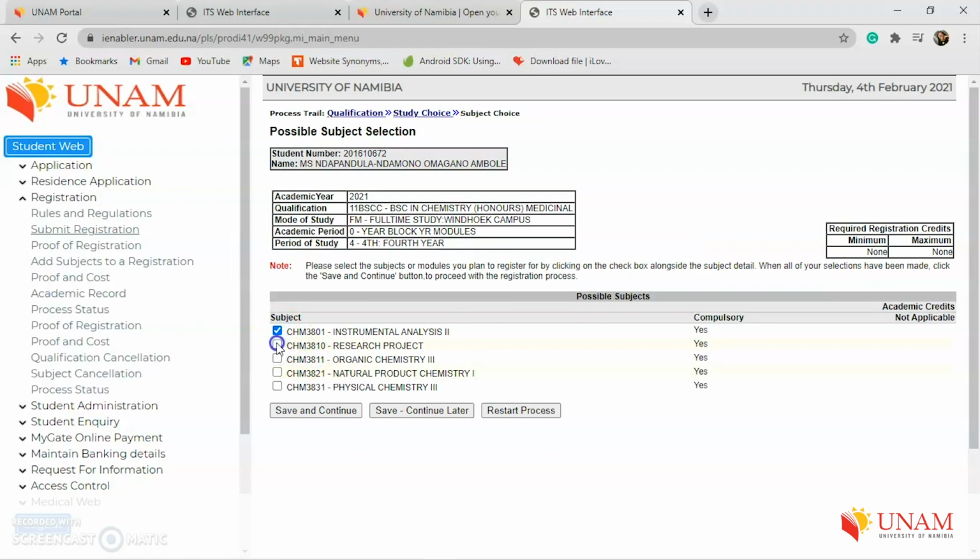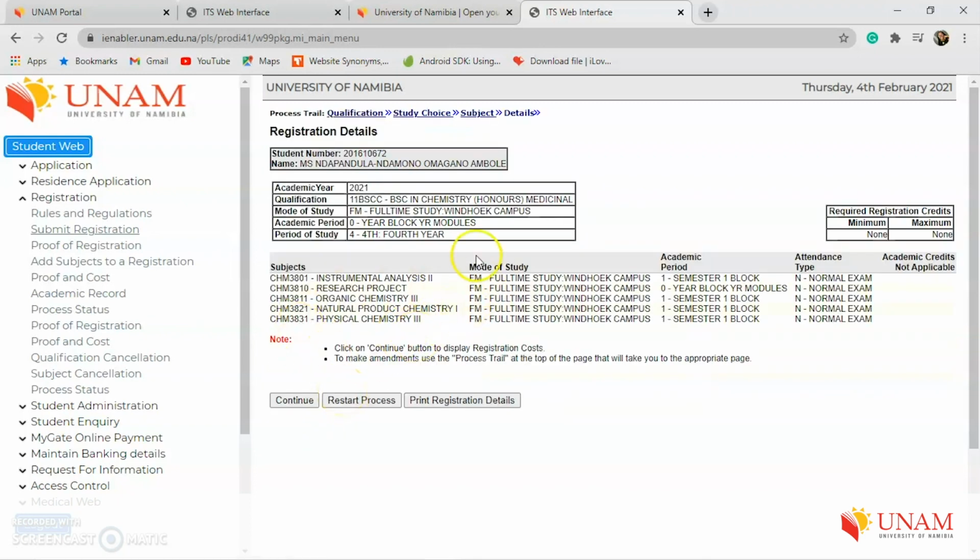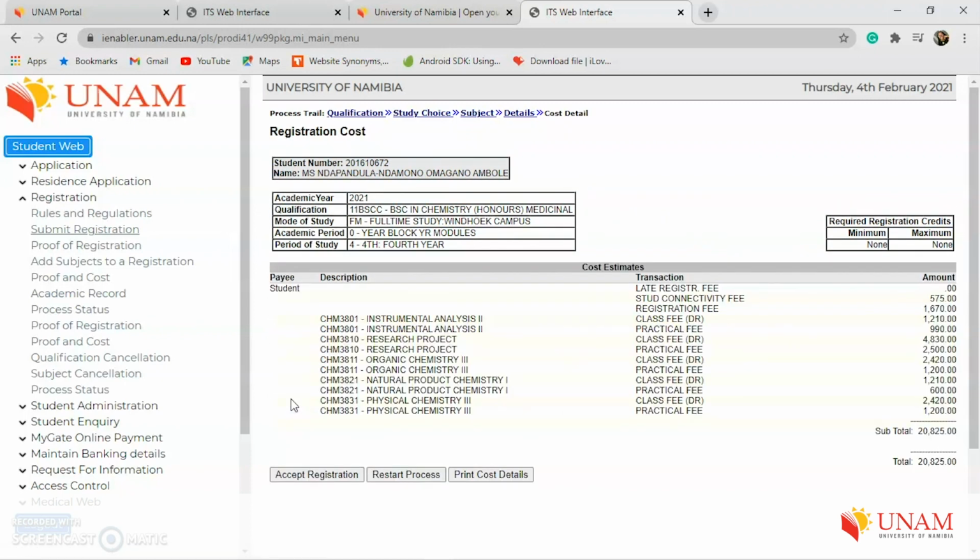Select all your modules, and once you've selected all of them, click on save and continue. Then you're going to see a screen with all the modules that you've selected. If everything is all right, click on continue. The next screen is the fee structure. That is just to show you all the modules with their respective fees and your total cost. If everything is fine, click on accept registration.